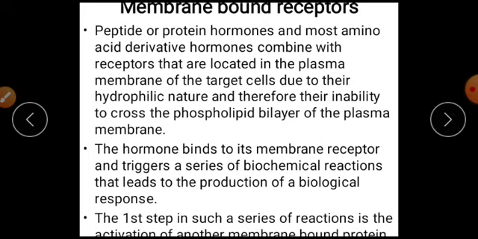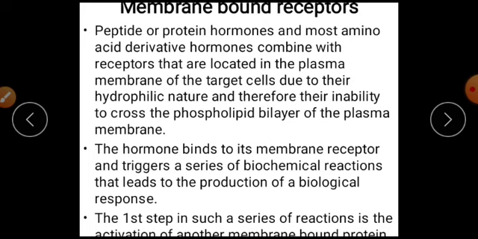This is the reason why you have to know why peptide or protein hormones and amino acid derivative hormones have their receptors likely to be located on the plasma membrane of the target cell. The receptors of peptide or protein hormones and amino acid derivative hormones are